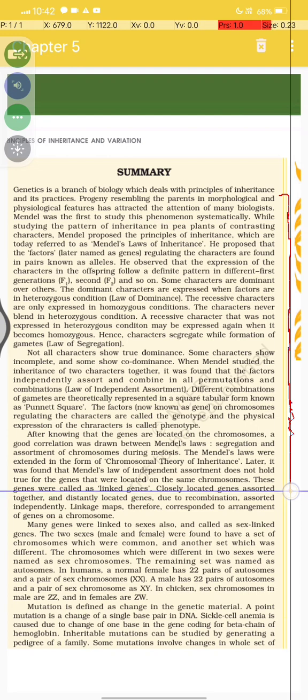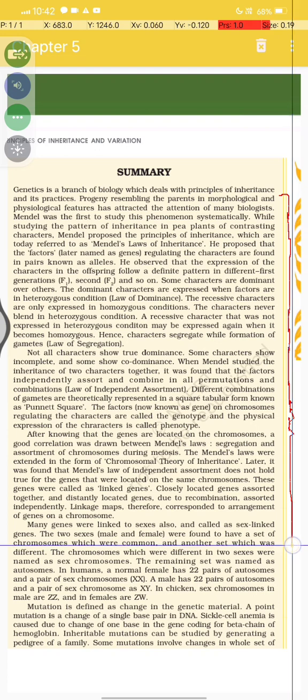The closely located genes assort together, and the distantly located genes, due to recombination, assort independently. The linkage map therefore corresponds to the arrangement of genes on the chromosome. Many genes were linked to the sexes, also called sex-linked, and the sexes, male and female, were found to have a set of chromosomes which were common, and another set which was different.